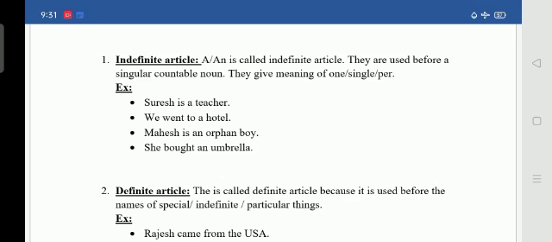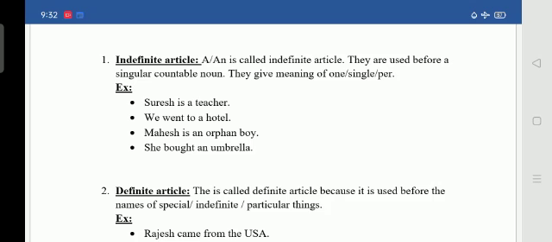Next, Mahesh is an orphan boy. Here they are talking about one particular boy. Next, she bought an umbrella. How many umbrellas did she buy? Only one, no? So teacher, hotel, boy, umbrella, these all are singular, not plural.